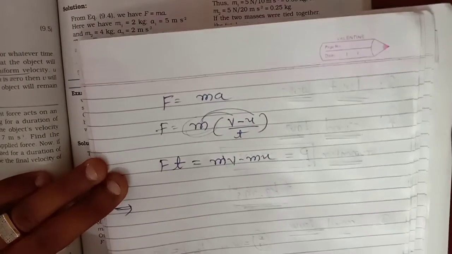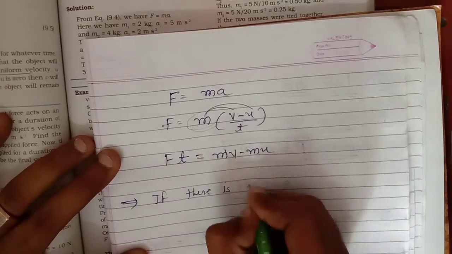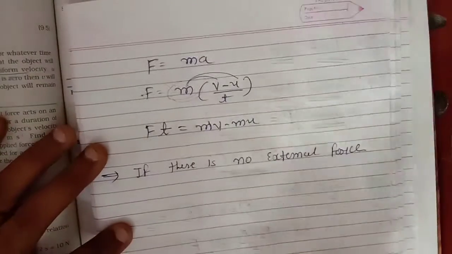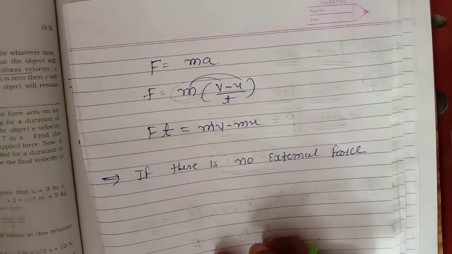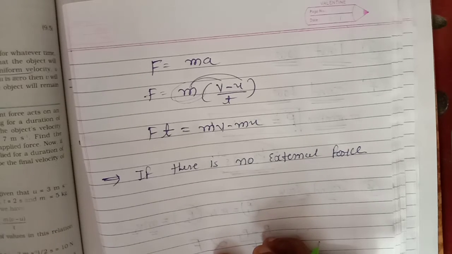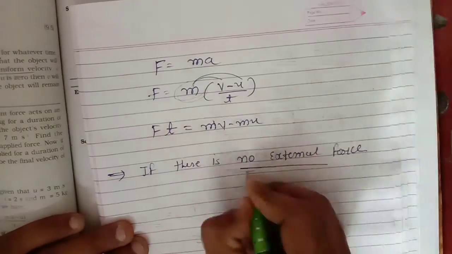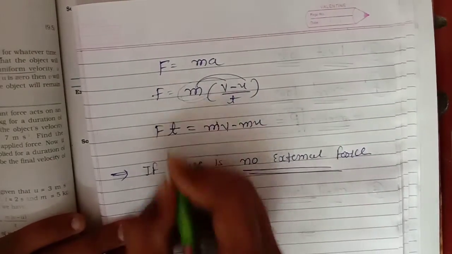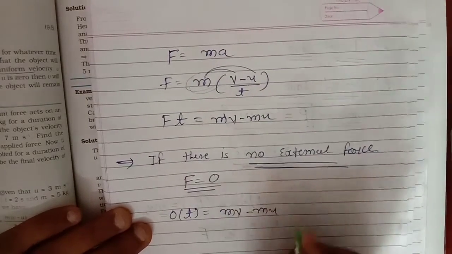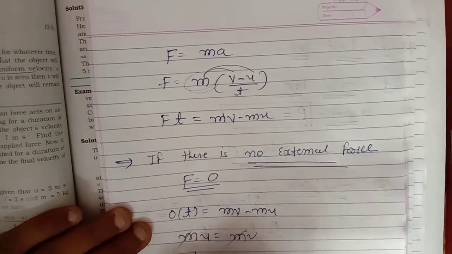Now in the first law, what does it say? If there is no external force, without external force, if an object is steady it will remain steady, and if it is moving with uniform velocity it will move with uniform velocity. Clear? So without external force, I take F is equals to 0 here. F is equals to 0, it means what? 0 into T, mv minus mu. mu is equals to mv, m cut, so u is equals to v.